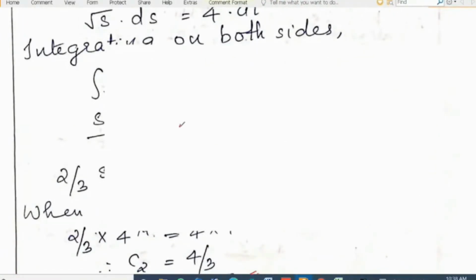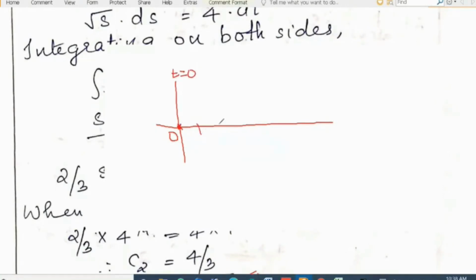Suppose the body is starting its motion, or it is moving in this direction like this. Okay, so this is the origin 0, 0. Let us assume that the body is at the origin when we count the time, t is equal to 0.